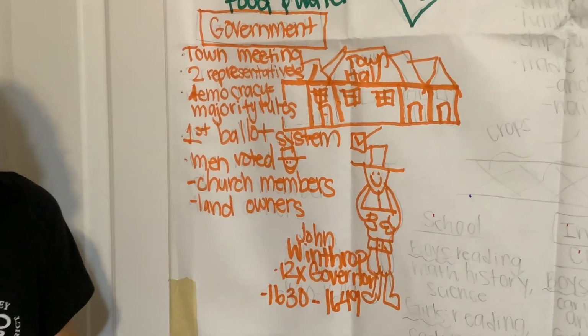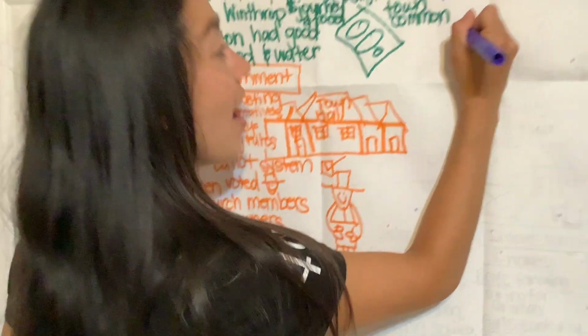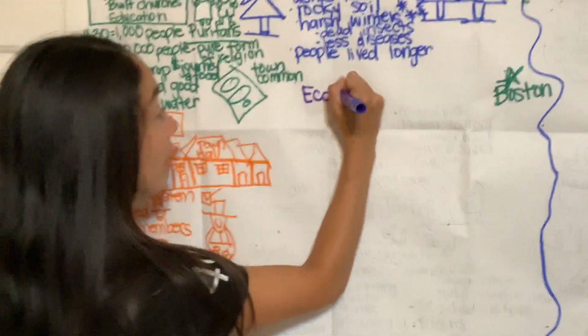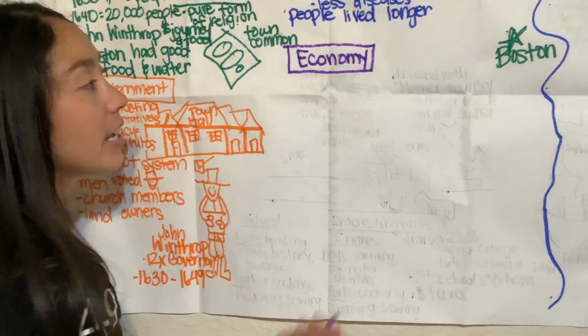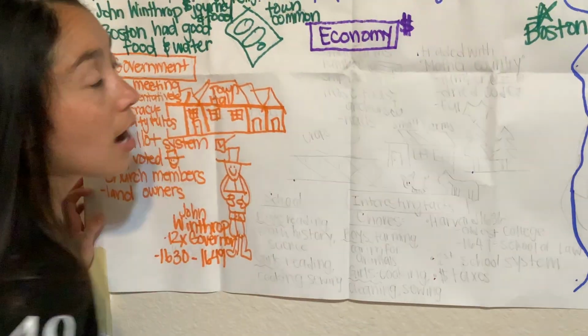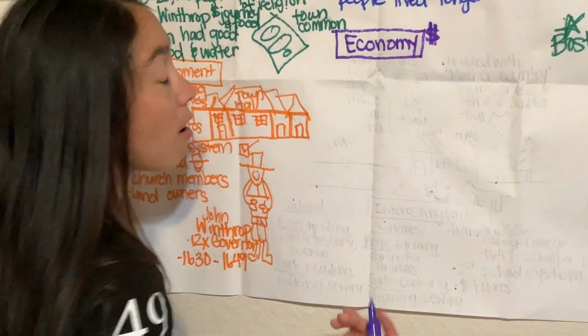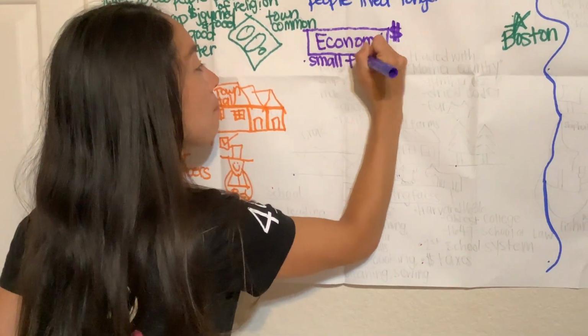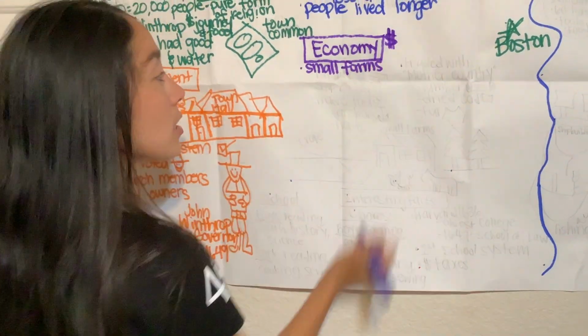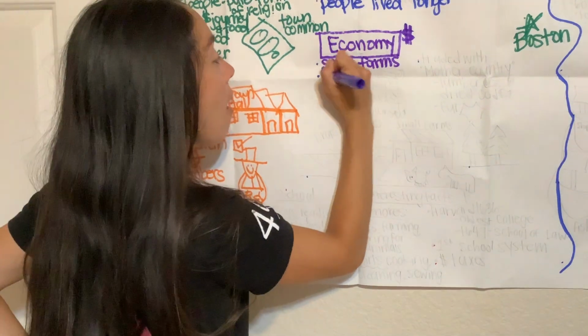Okay, now we are going to move on to our next category, our economy. When we're talking about economy, we're talking about our money. How did the Massachusetts Bay Colony make their money? They had small farms.